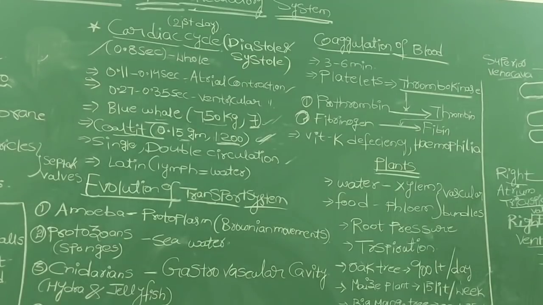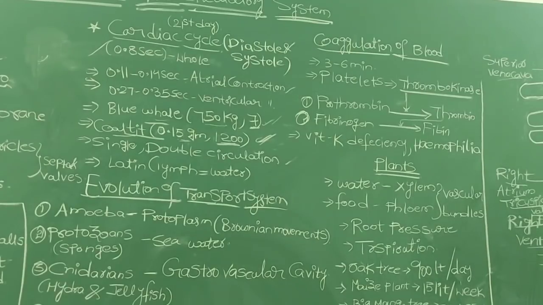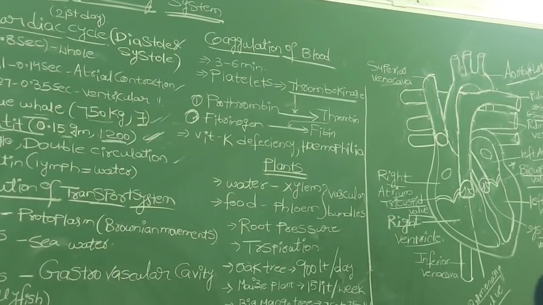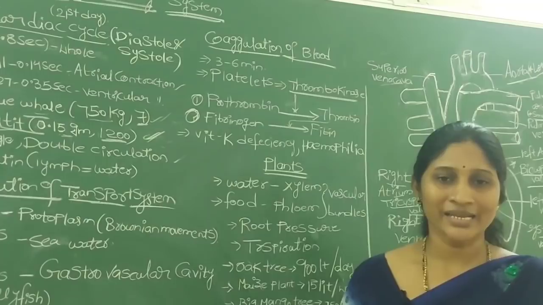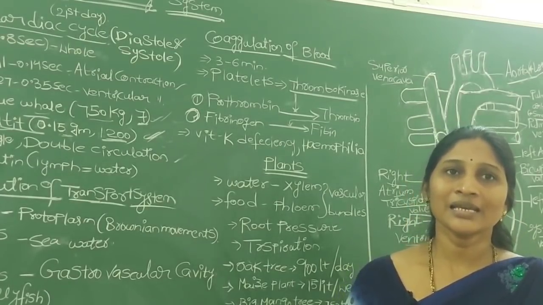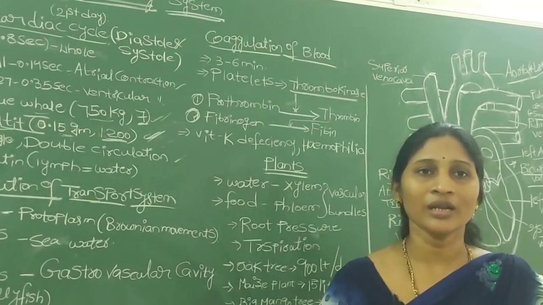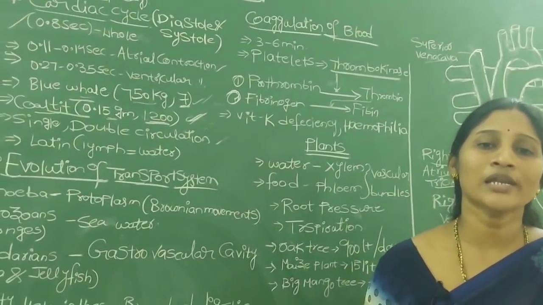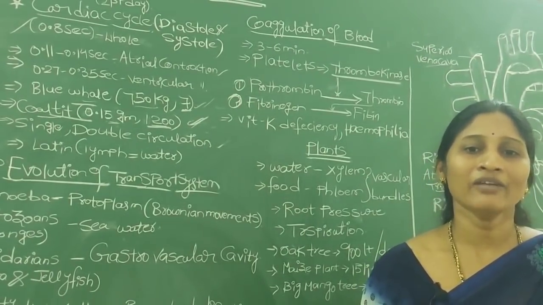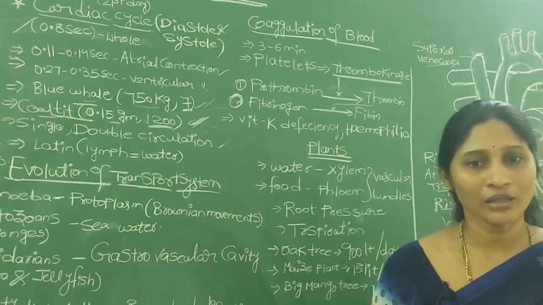In aquatic animals like fishes, the blood from the heart just goes to the gills for oxygenation. From the gills it is sent again to the body. If you take fishes as an example, in fishes we see a single type of circulatory system. In single circulation, the blood flows through the heart only once for a complete circulation, meaning the blood from the heart enters the gills and from the gills it is directly transported to all the body parts.